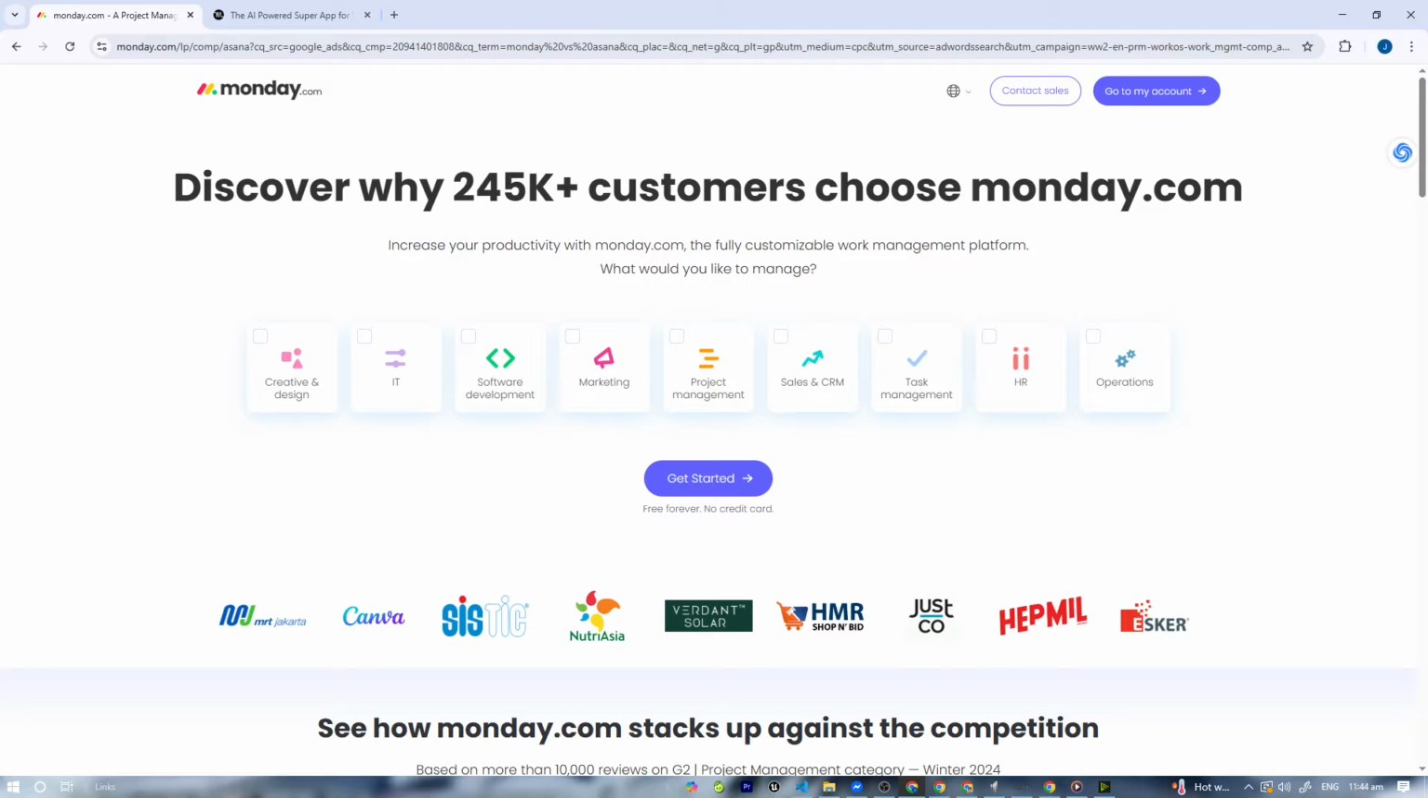Monday.com and Motion, whether you're managing a team or planning content or just trying to stay on top of tasks, one of these platforms might be the perfect fit. So let's break it down. Monday.com is a flexible operating system used for project management, CRM, and team collaboration. It's built around customizable boards and automation.